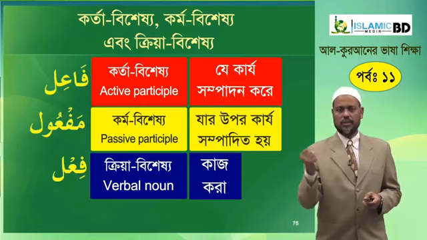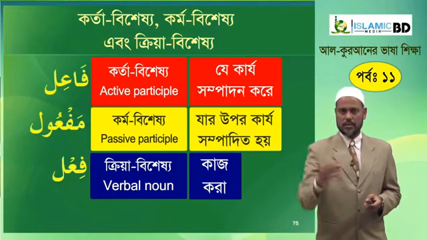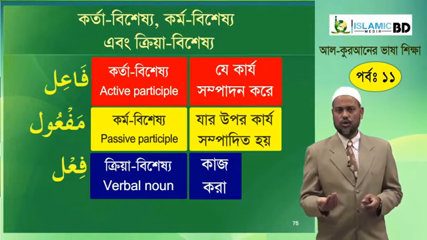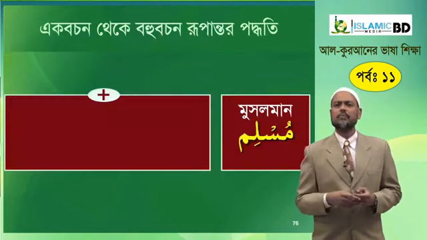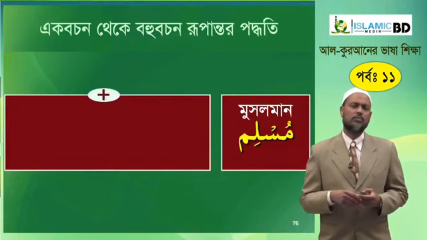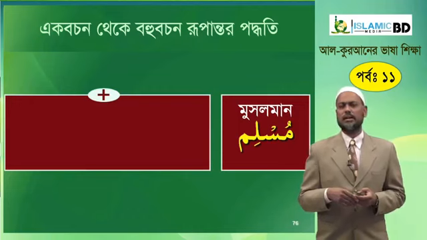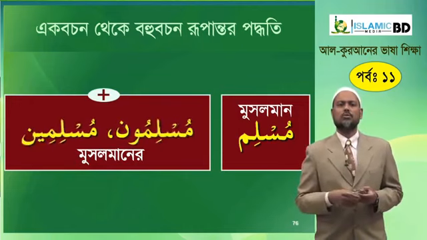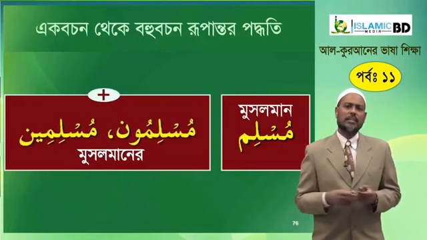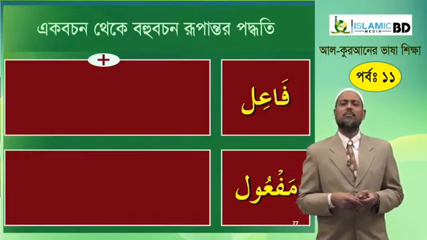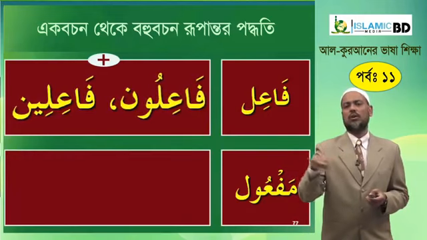Maf'ul, fi'l. Fa'il, maf'ul, fi'l. And also you have learnt in almost the second class how to make plurals of different words. For example, the plural of Muslim is Muslimun or Muslimin. So following the same rule, we can make plural of fa'il. Plural of fa'il will be fa'ilun or fa'ilin.